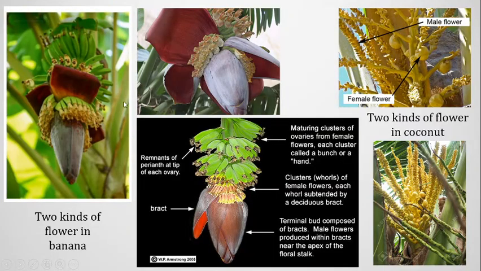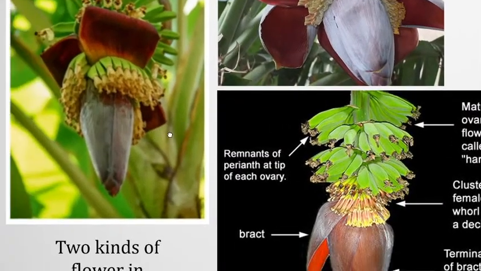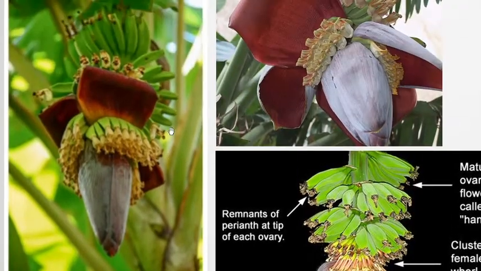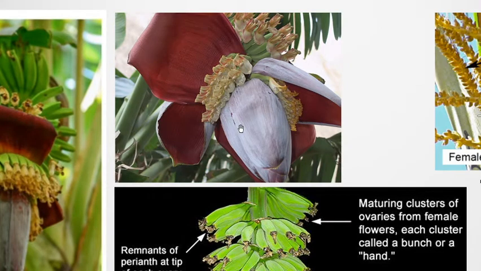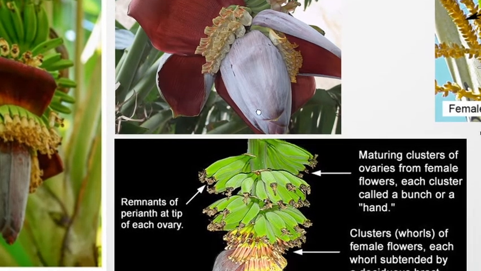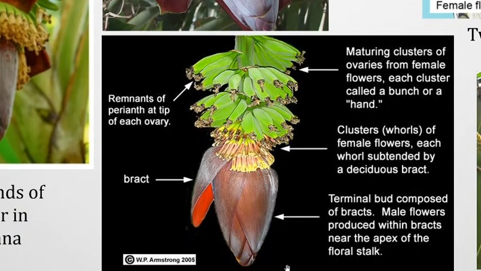And then we see the banana. So in the banana plant we see there are two different kinds of flowers. At the bottom, that is called the collar mocha, it contains male flowers, and at the top part it contains female flowers. And eventually when the male flowers are revealed and opened up, the pollen grains come out from this, and eventually fertilize the female flowers, and then the female flowers turn into bananas.